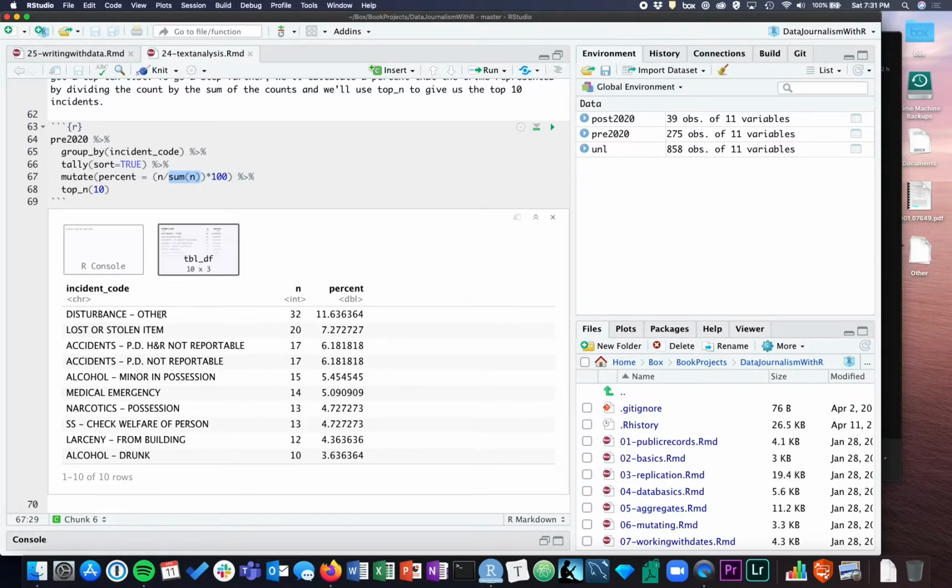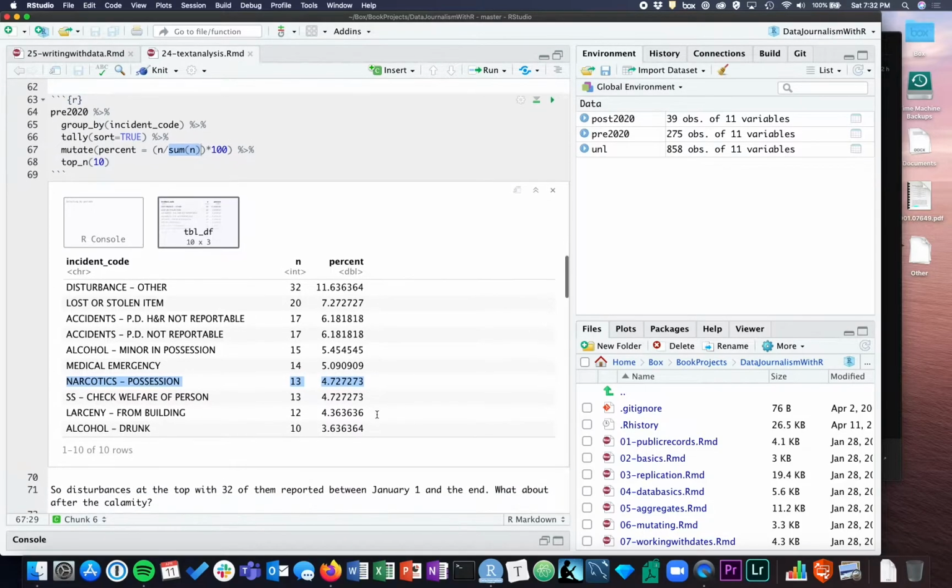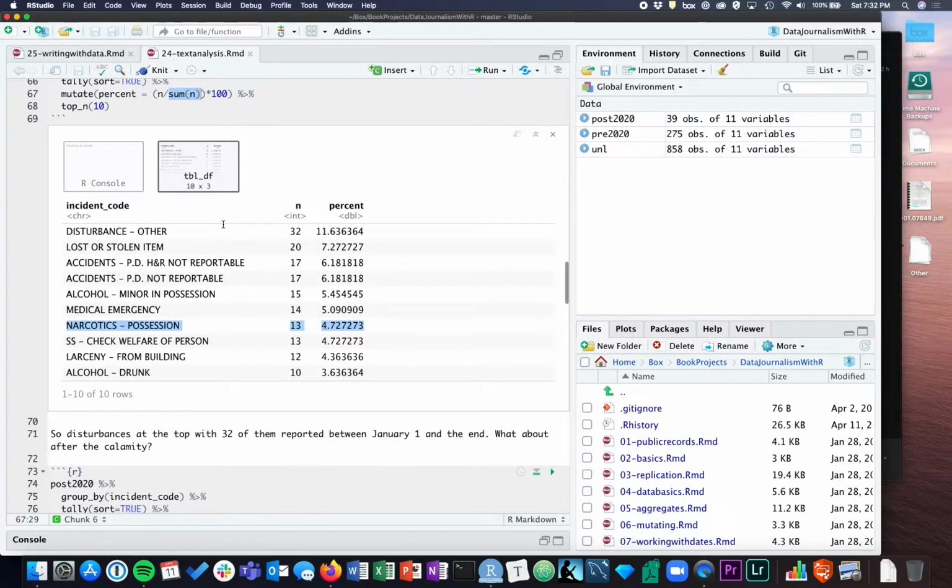So it creates a percentage and then gives you a top 10 of them. Prior to the end of the world, disturbances were the number one thing at 32, which is almost 12% of the total call volume. Lost and stolen items, accidents, alcohol, there's a shocker. Alcohol drunk up here, there's another shocker. Narcotics possession, oh, there's a stunner. Almost guarantee you that's weed. So there's your top 10 prior to everybody leaving campus.